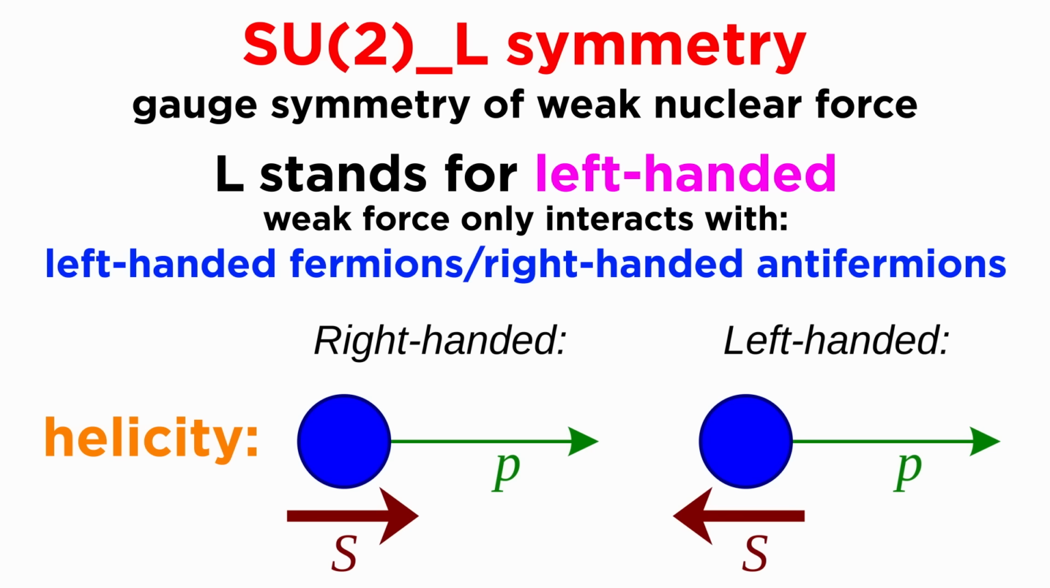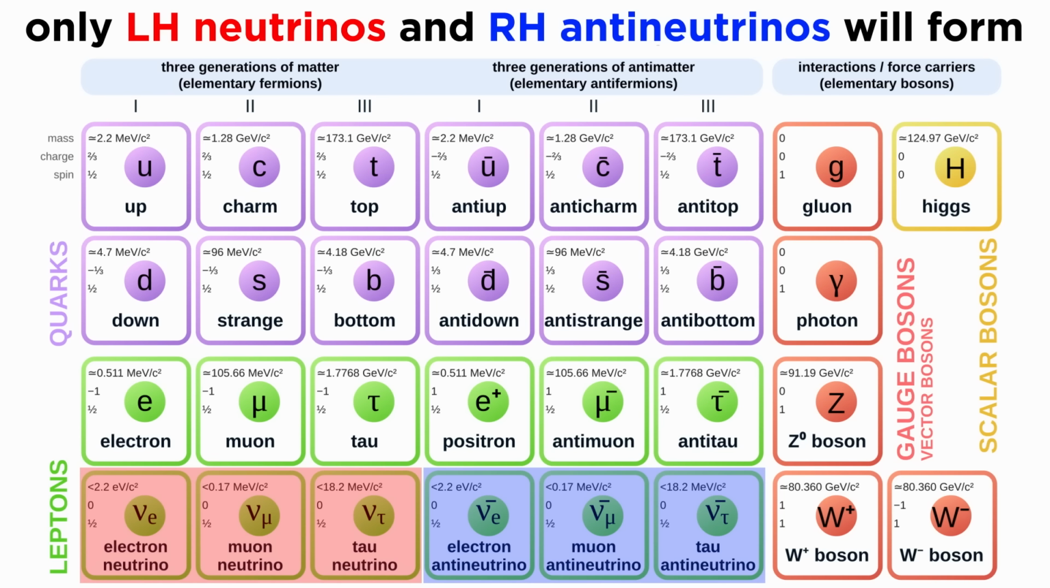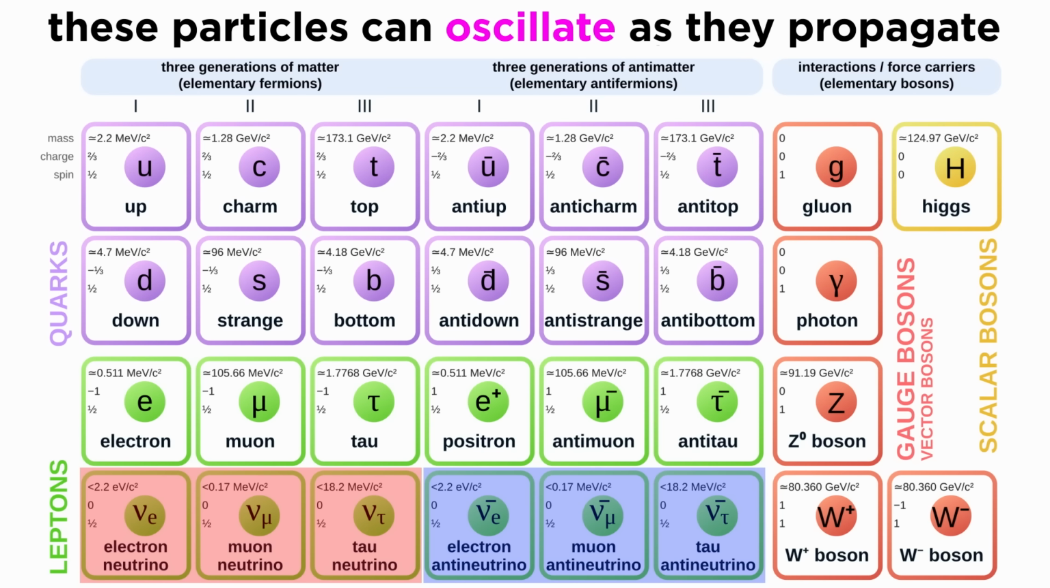This is the exact same statement as earlier when we said that the SU(2) group only transforms left-handed fermions. Since only left-handed neutrinos and right-handed antineutrinos will ever be produced by the weak force, and that is the only mechanism by which they can be made, those are the only handedness states of those particles in nature. Neutrinos are unique and fascinating for other reasons as well, one of which is their ability to oscillate between different types as they propagate through space, but we'll talk more about that later in the series.